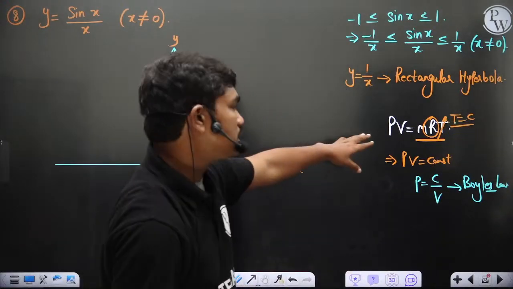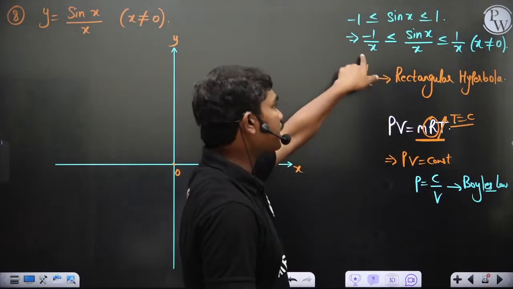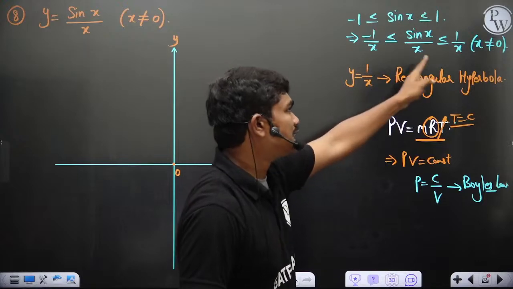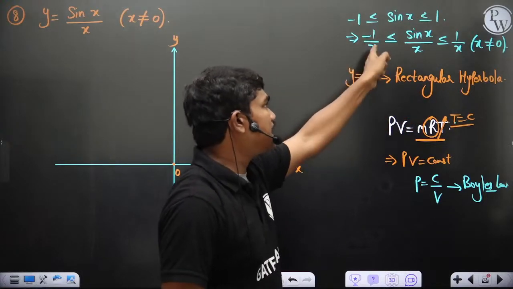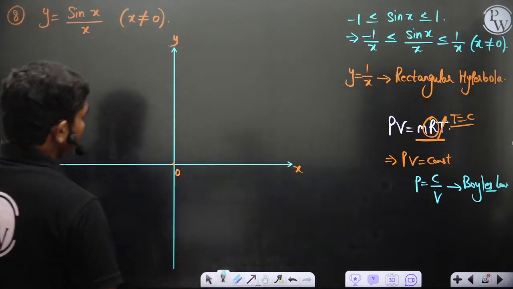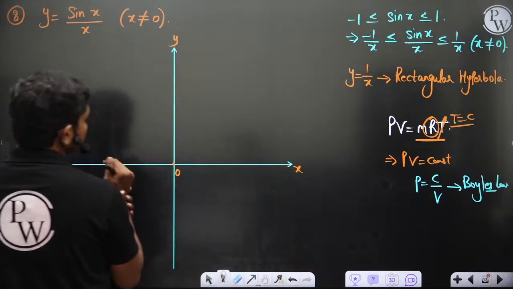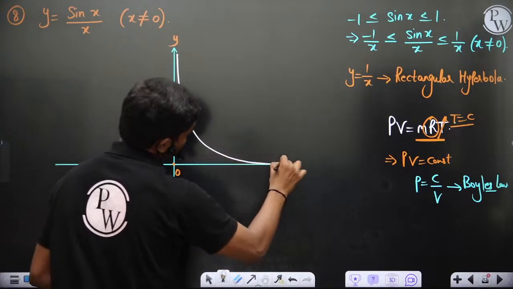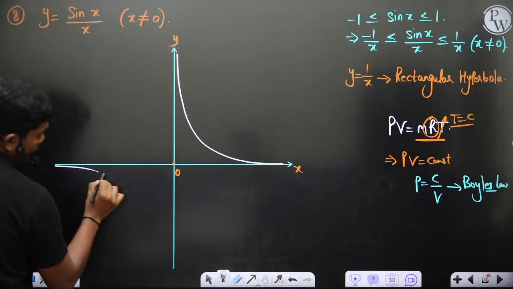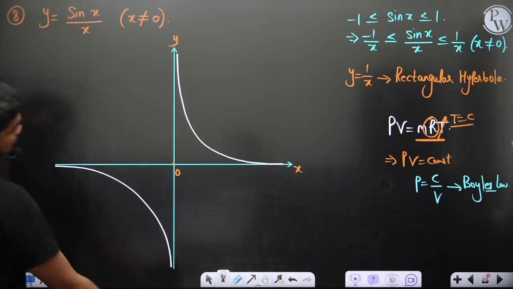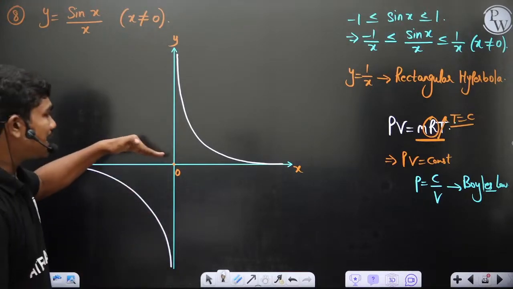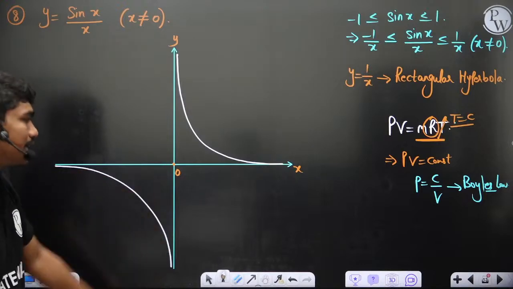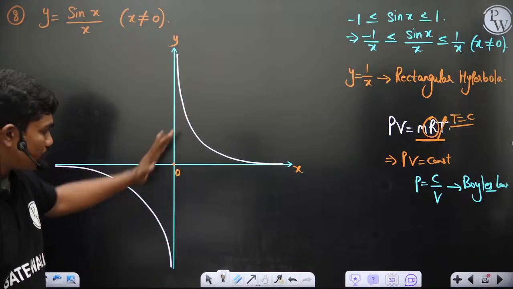So why I'm talking about this simple stuff is, this equation, if you take instead of 1, if you take 2, 3, 4, whatever, I generally mean this is a constant. Y equal to constant by x gives a shape of rectangular hyperbola, and that's what we exactly need in these equations. So if you plot y equal to 1 by x, let's see how we'll get the curves. Okay, so y equal to 1 by x is something like this. And of course this is how your line y equal to 1 by x looks like. As x increases, ultimately y keeps decreasing, and here also as x increases, y keeps decreasing. This is the graph of y equal to 1 by x.